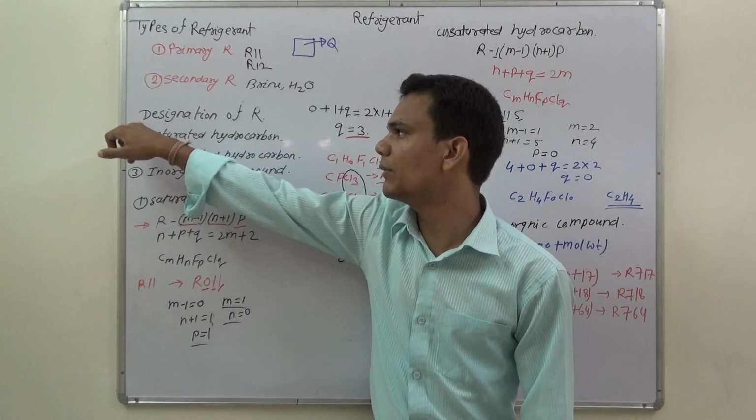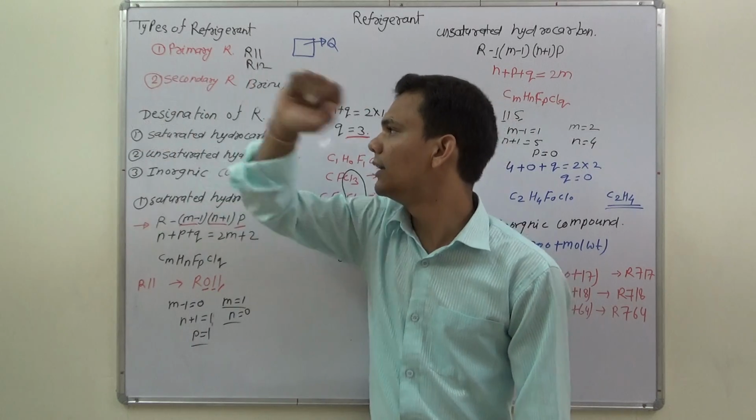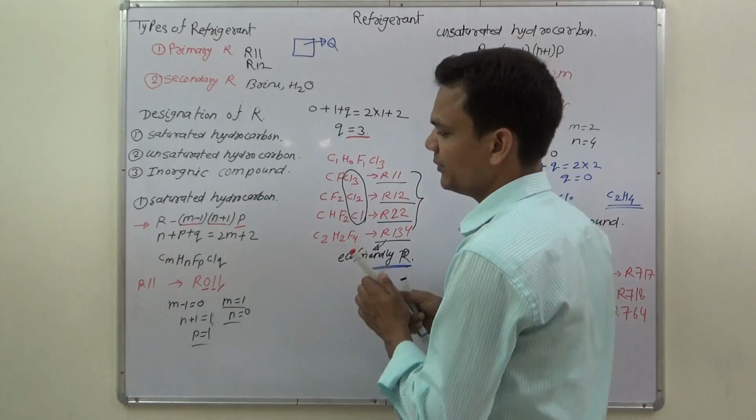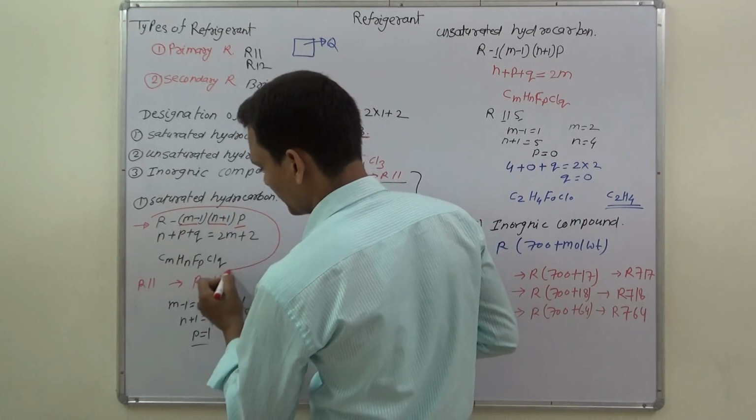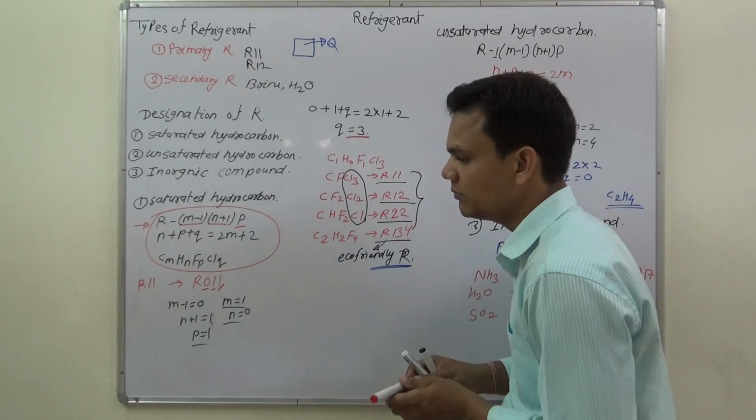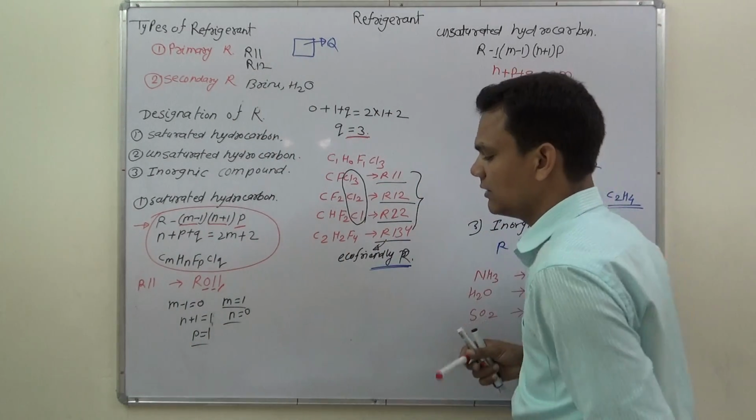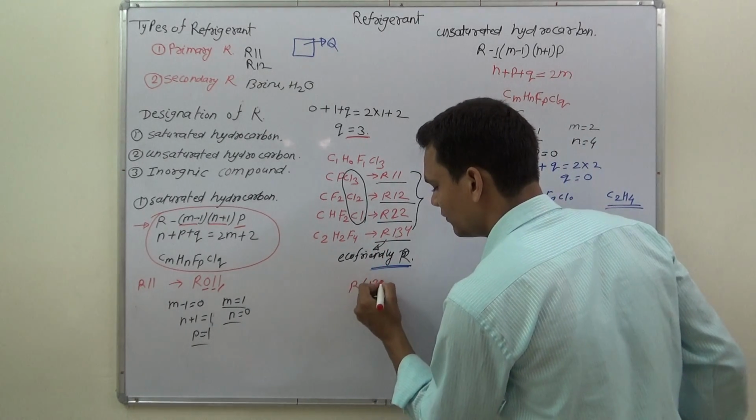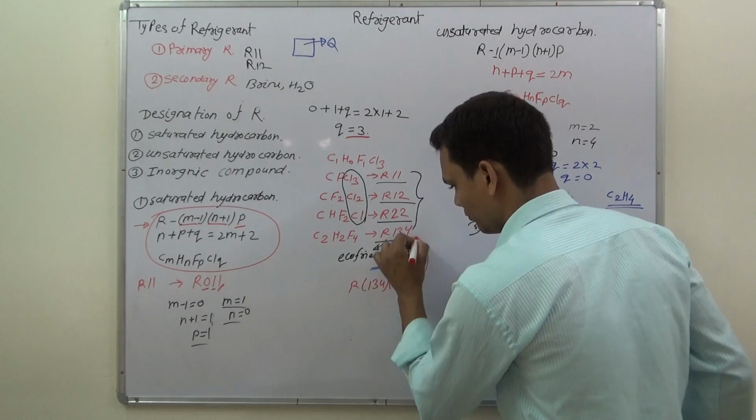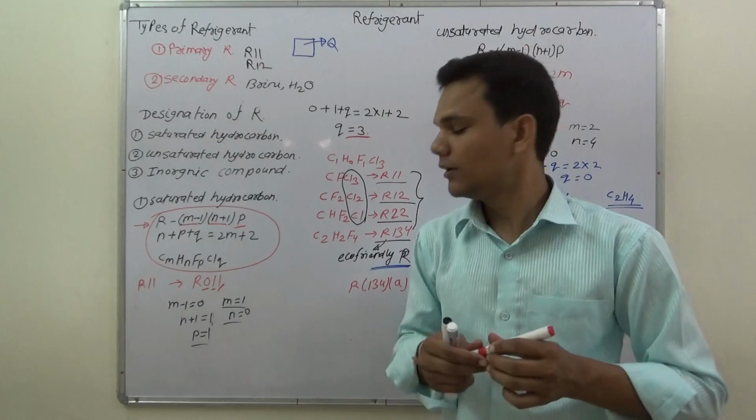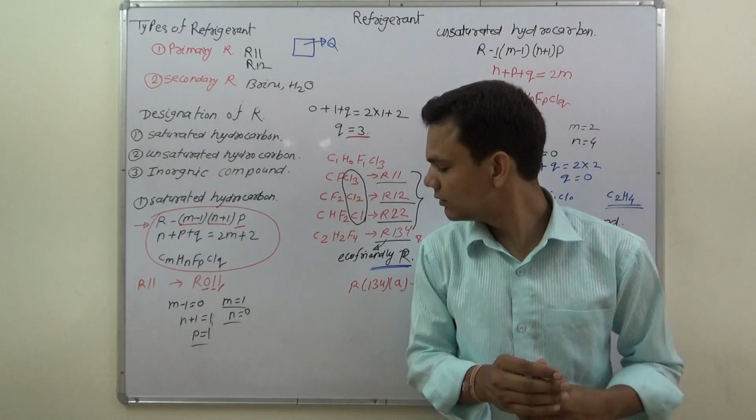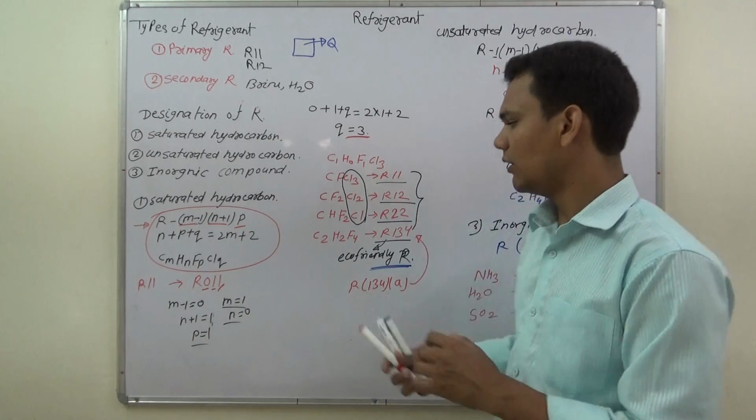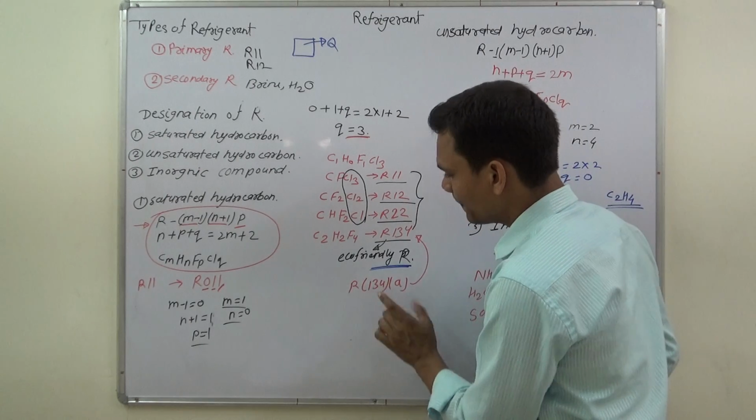After that we discussed the designation of refrigerants, that is saturated, unsaturated and inorganic compounds. In saturated we have to remember three formulas. With the help of these formulas we can derive the chemical formula for the refrigerant. R134 or R134A, both are the same. These are eco-friendly refrigerants which do not harm the ozone layer. So we have to use these refrigerants.